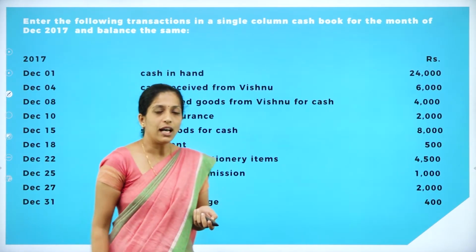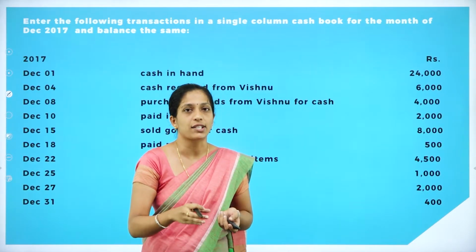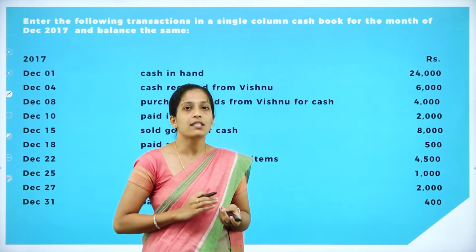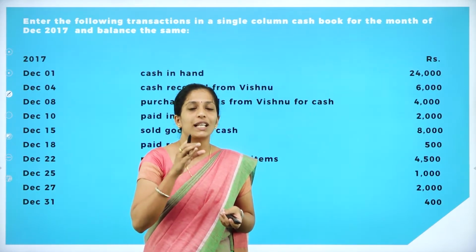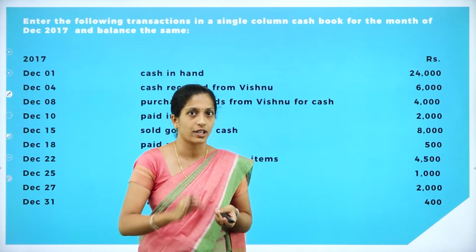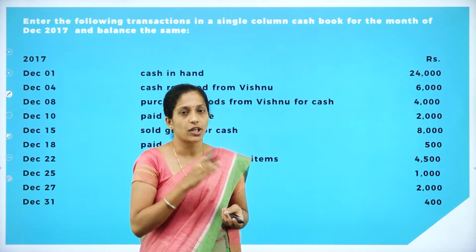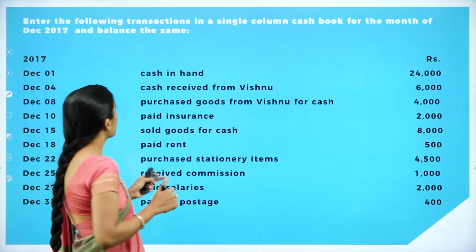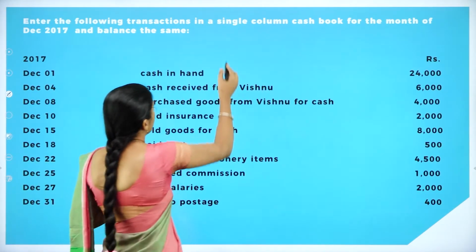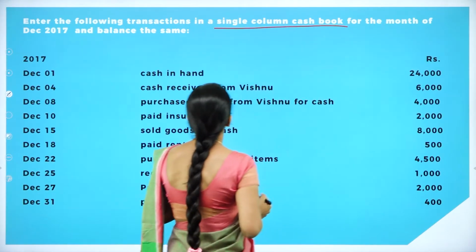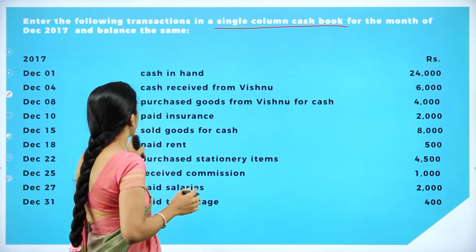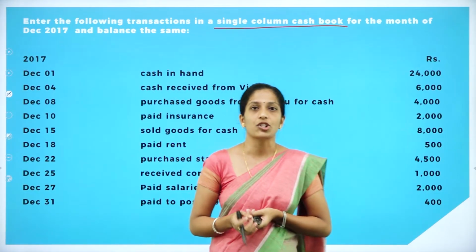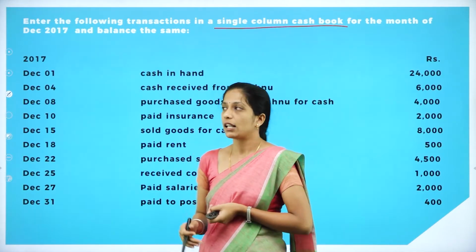Now we shall go through a problem so that you will clearly understand how to prepare a single column or simple cash book. My dear students, here we are going to record only cash transactions, not credit transactions. If you find any credit transaction in the question, it will not be recorded in a cash book. Now go through the question. Enter the following transactions in a single column cash book for the month of December 2017 and balance the same. They have given certain transactions and they are asking us to prepare a single column cash book.